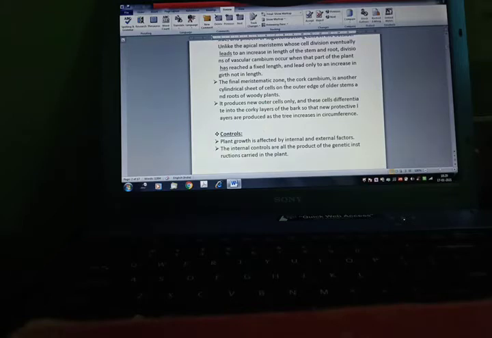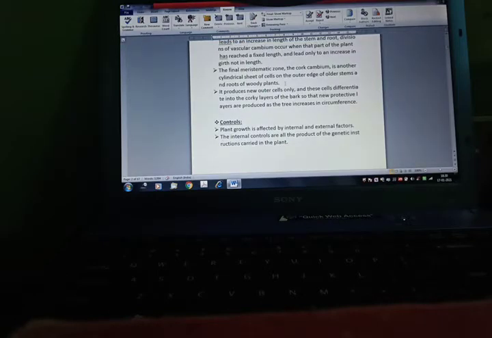The final meristematic zone, the cork cambium, is another cylindrical sheet of cells on the outer edge of the older stems and roots of woody plants. It produces new outer cells only, and these cells differentiate into the corky layers of the bark, so that new protective layers are produced as the circumference increases.